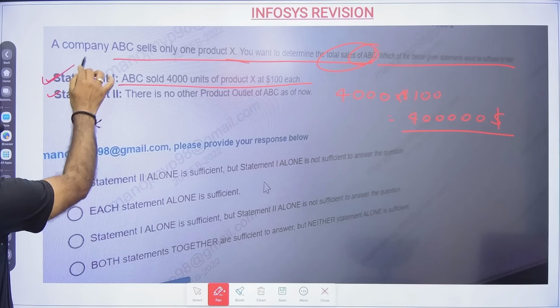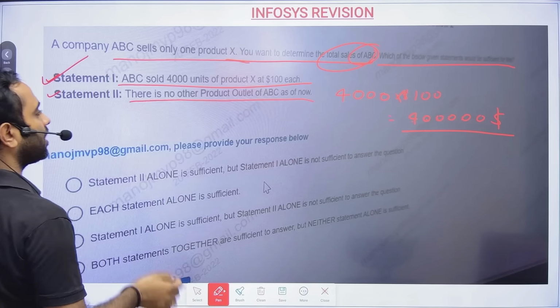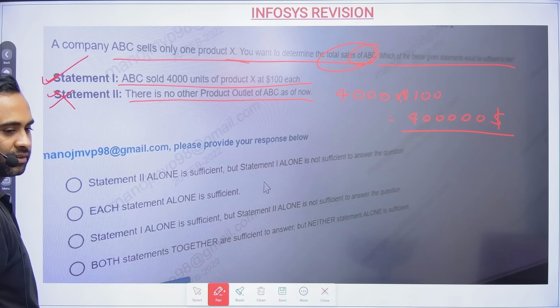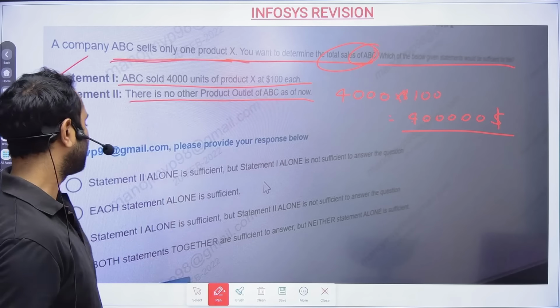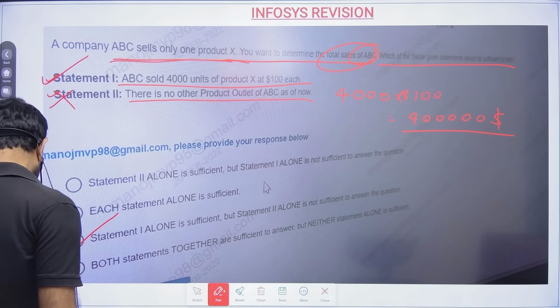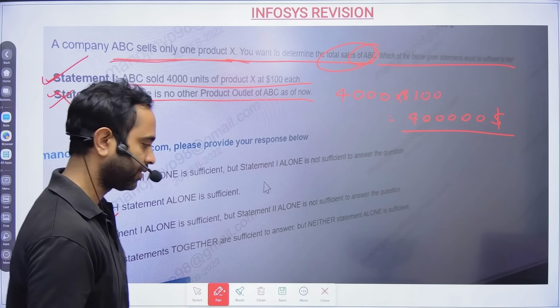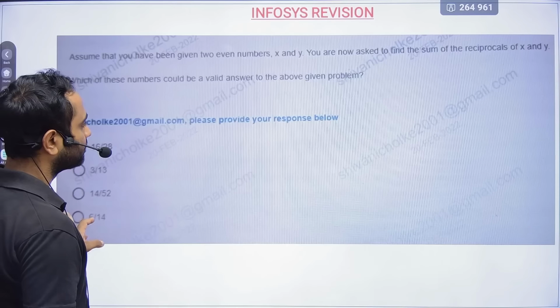Now statement 2 is telling there is no other product outlet of ABC as of now. That is clear, because they sell only one product, the same thing you are telling. So statement 1 alone is sufficient, but statement 2 alone is not sufficient. Okay. So there should not be any confusion in this particular problem.